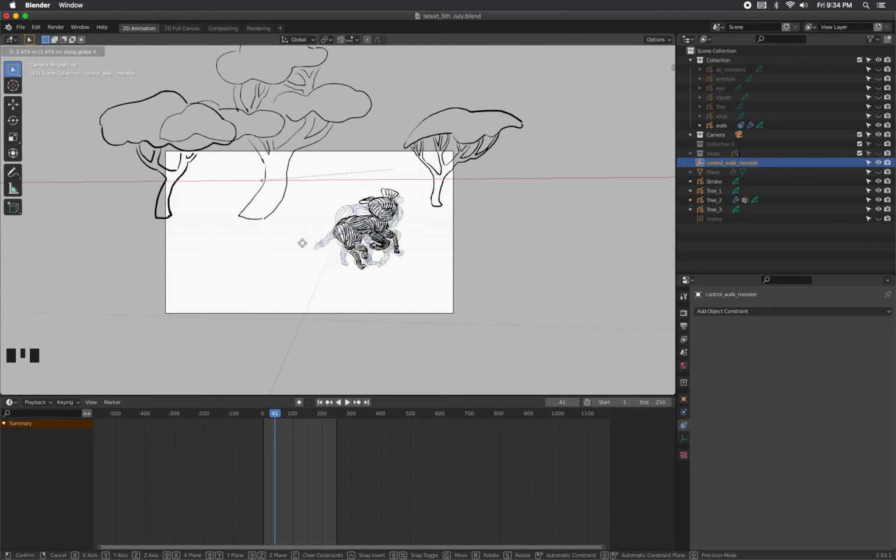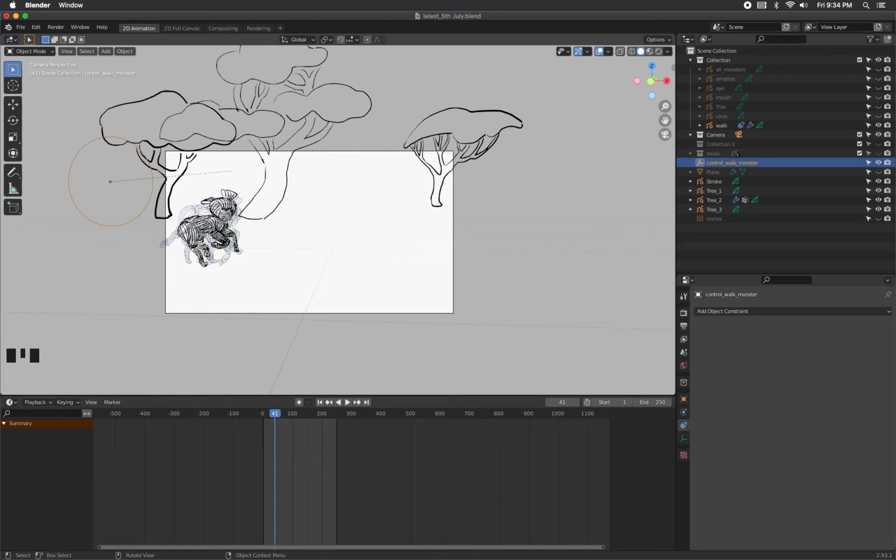So the reason why we do this is so that we can now animate the position of the control walk monster, and when that animates, as in when we move that, then the monster would move along with it. So let's first check out how it, yeah, we didn't change anything and it walks in place.